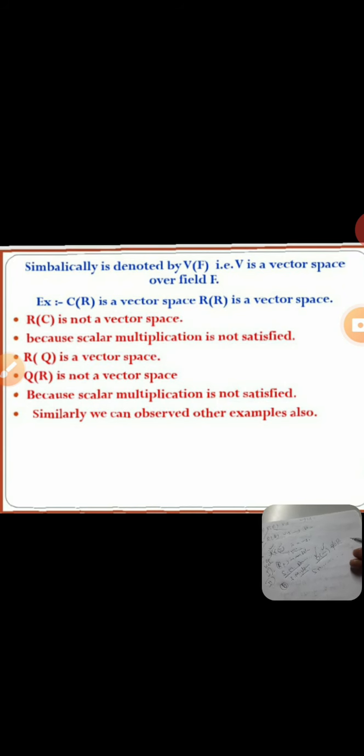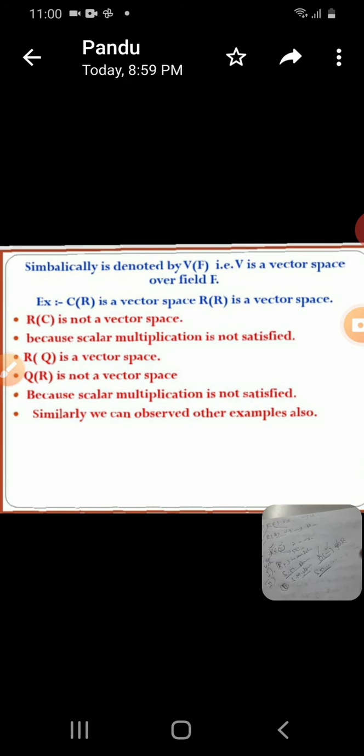It depends on scalar multiplication closure. Listen, this is very, very important. Scalar multiplication closure is not satisfied, therefore R over C is not a vector space. Similarly, in the same way, Q over R is also not a vector space. The same sixth property is not satisfied. The others are vector spaces.